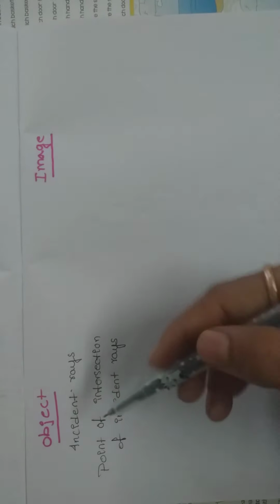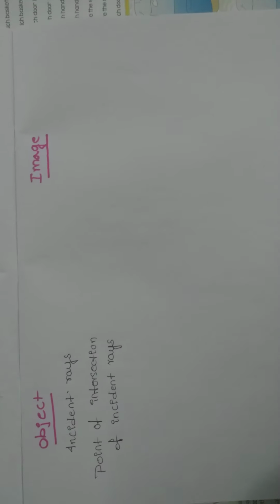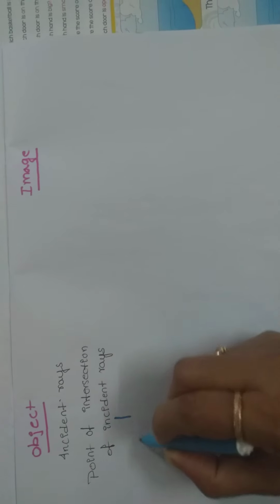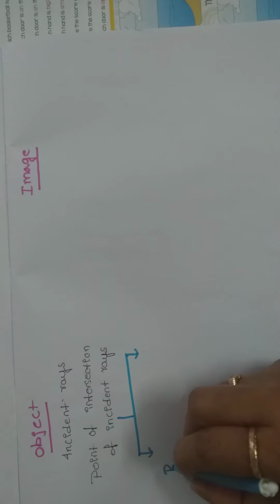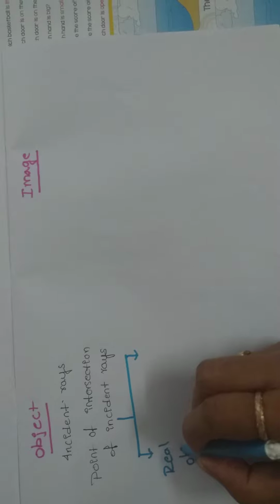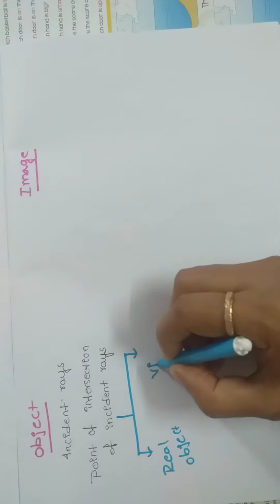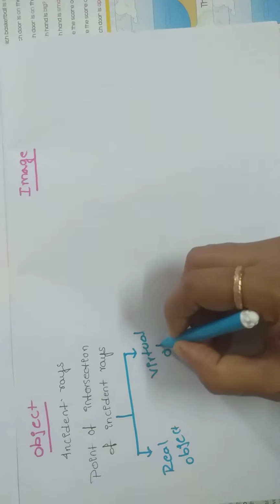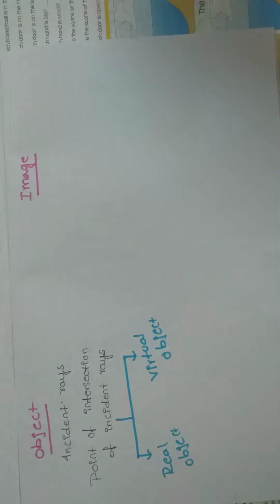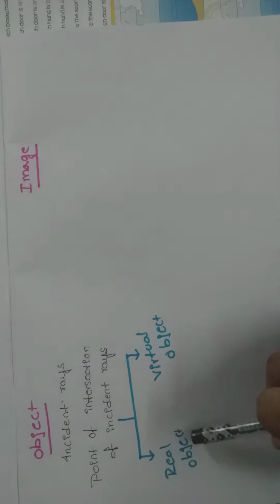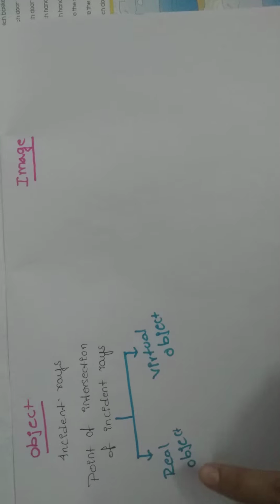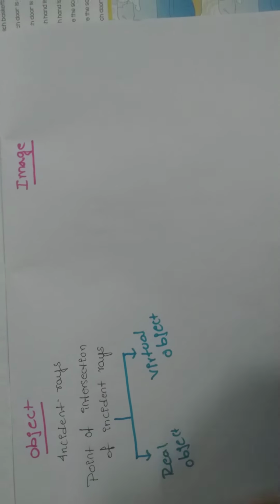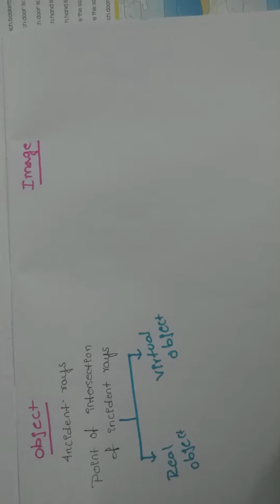Mainly, in this object we have two types. What are the two types of an object? It may be a real object or a virtual object. Most of the students get confused at this point. How can you say it is real and it is virtual? I want to explain these two meanings through one diagram. Just wait for 2 minutes.